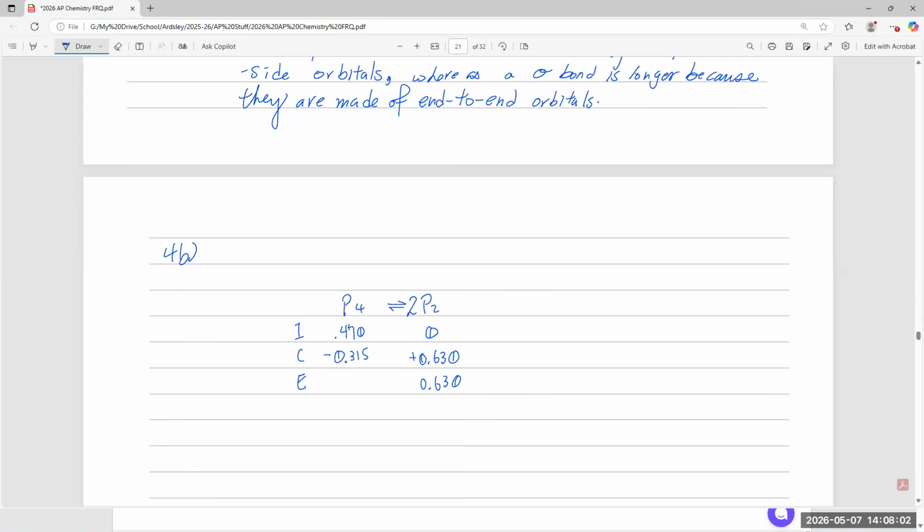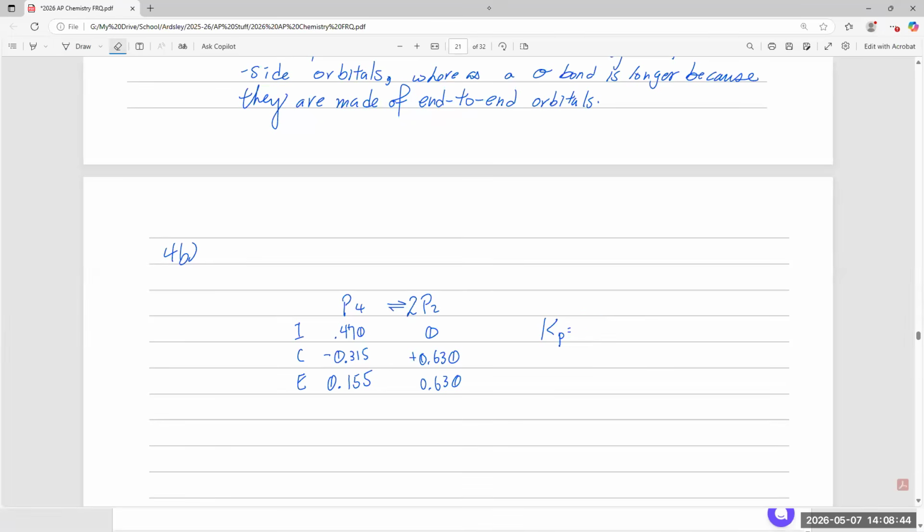So now, the equilibrium pressure of P4 is going to be 0.470 minus 0.315. That gives us an equilibrium pressure of P4 as 0.155. All right, so now what? It says for 4B, calculate the value of the equilibrium constant. So with the Kp, let's go. Kp is going to be equal to the pressure of P2, right? Ah, it's Kp. Come on.